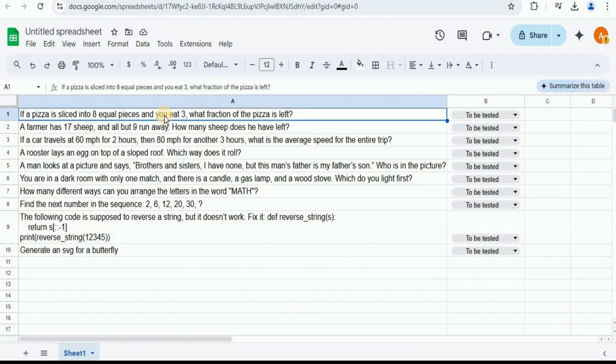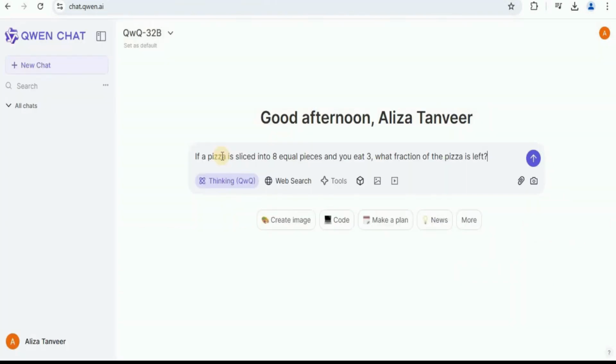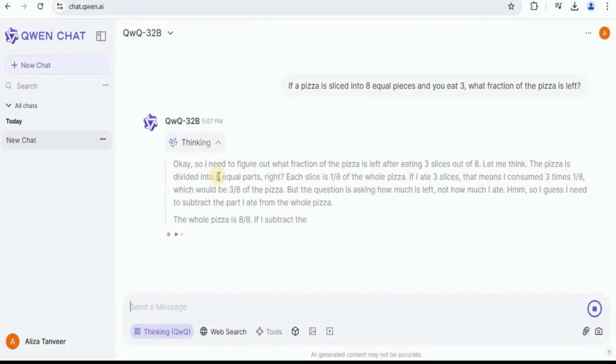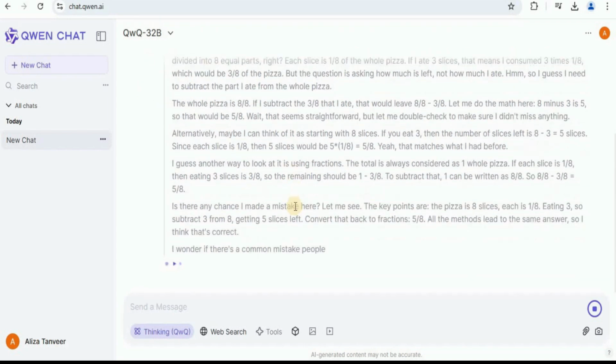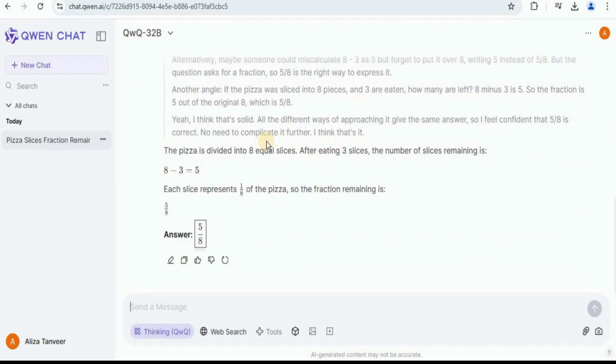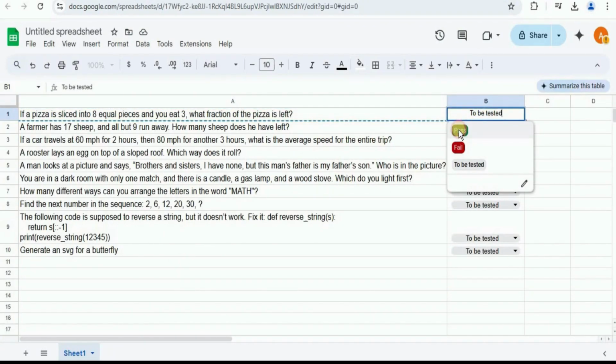So firstly, I'm going to ask it, if a pizza is sliced into 8 equal parts and you eat 3, what fraction of the pizza is left? Let's go ahead and run this. And you can see that it has started thinking and is working toward the answer in order to provide us the response. So after doing a lot of thinking, it says that the pizza is divided into 8 equal parts. After slicing, the number of remaining slices is 8 minus 3, 5. And since each slice represents 1/8 of the pizza, the fraction remaining is 5/8, which is absolutely correct. So I'm going to give it a pass.